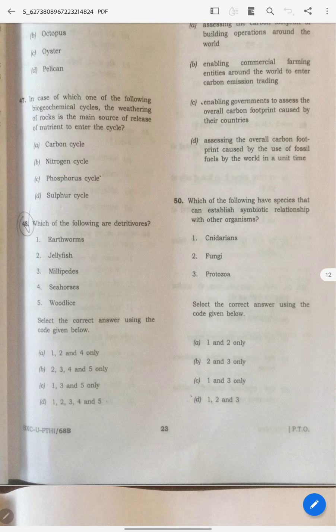This is a basic question, dude. Come on. When you read geography, you should at least have read these biogeochemical cycles. In NCERT itself, it is there. I guess in 10th class NCERT. Direct question from the NCERT, it is answer C.